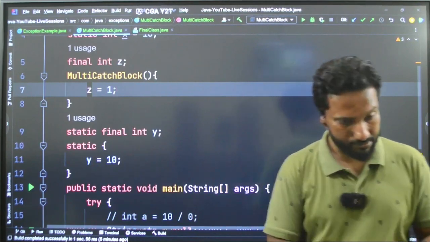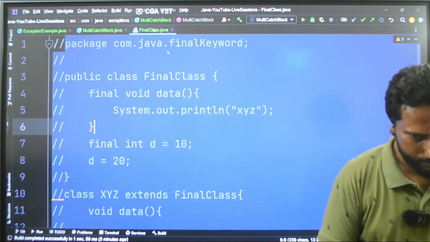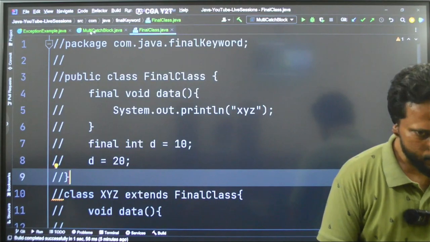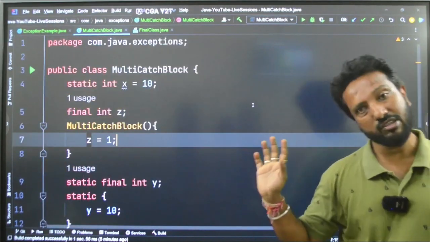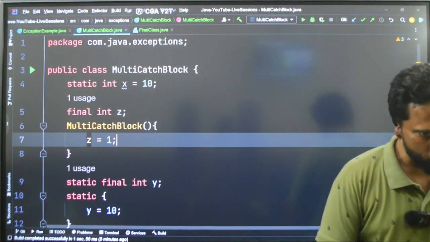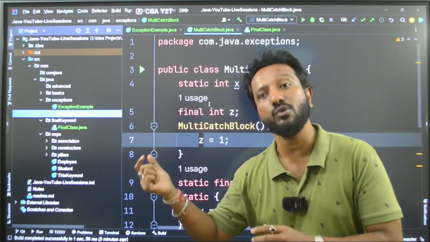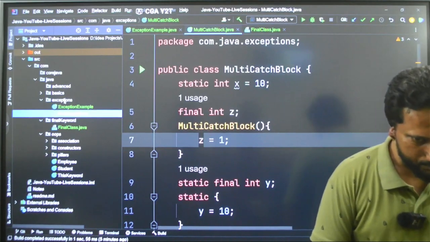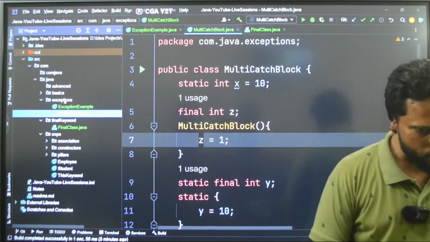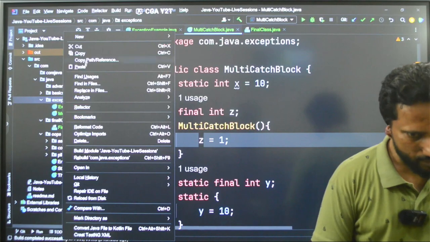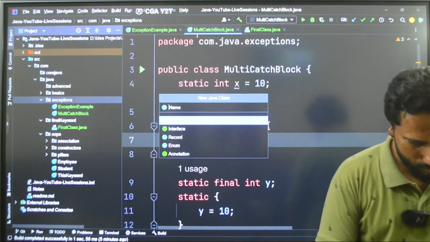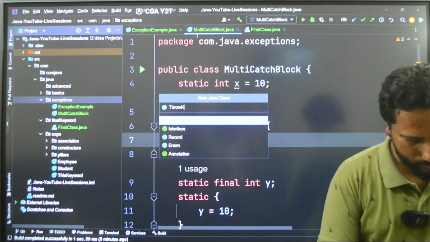Now next thing, you have learnt about the static block and all the concepts. Now let's go to one more thing. Let's talk about the throw keyword. Where do you use the throw keyword? Two more things we have to cover, so I will do that. Right click, I will talk about the throw keyword.